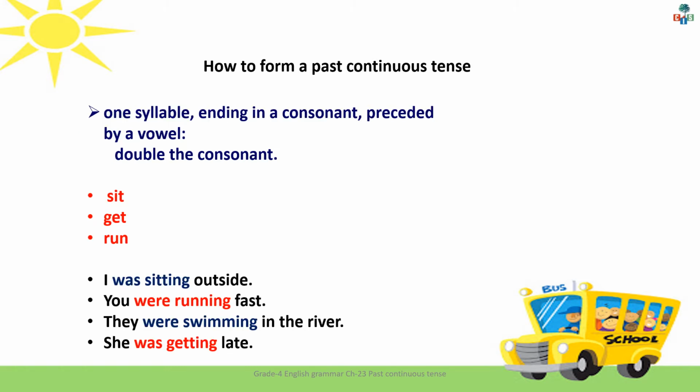We need to pay extra attention to verbs which have one syllable ending in a consonant preceded by a vowel. They double the last consonant, such as sit, get, run. Look at these examples. I was sitting outside. You were running fast. They were swimming in the river. She was getting late.